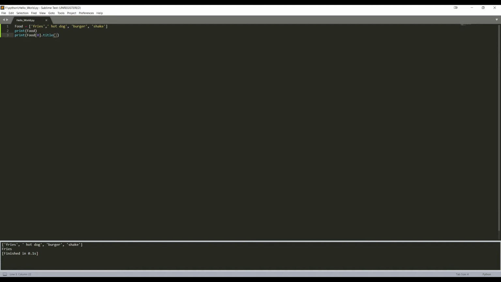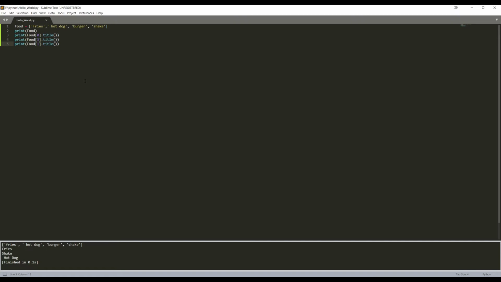You could print out any object that you want. So if we copied this and we'll just leave the title, and then we did sub 3, and then we pasted this again and did sub 1, and then we built it, we'd see fries, shake, and hot dog. The hot dog looks a little off because it has a space in there.